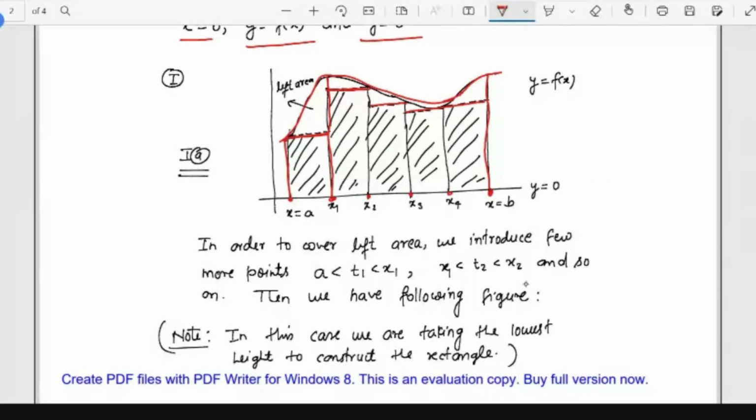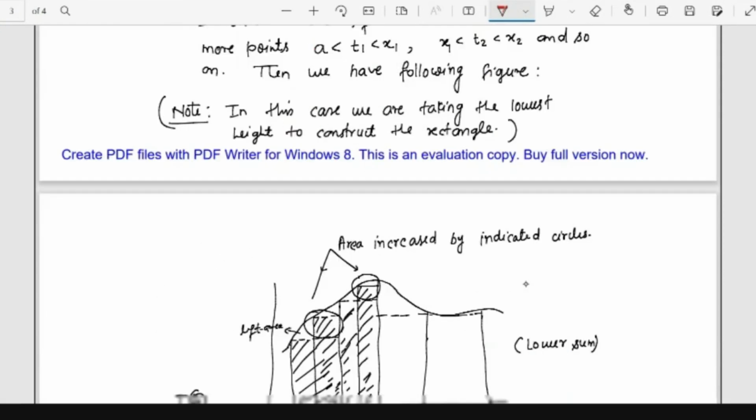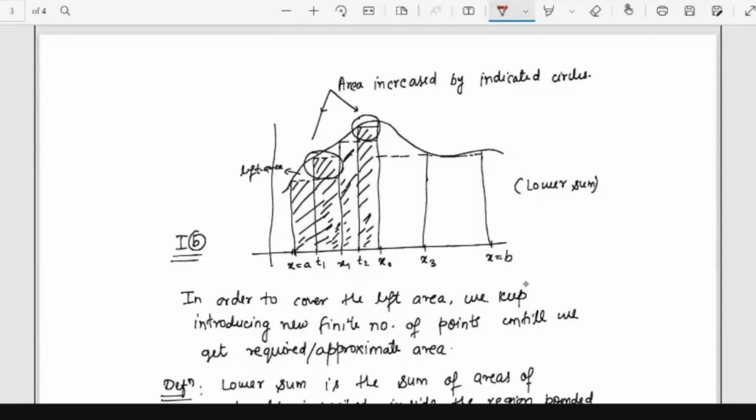Now again, what is the problem in this method? You see that there is a lot of area which is left. This is left area, this is also left area. So we are not able to cover many areas. The problem is how to cover all this area so that we get the approximate maximum area of the object. So this is one thing, calculating the area by picking the lower heights. Another thing is picking the upper height.